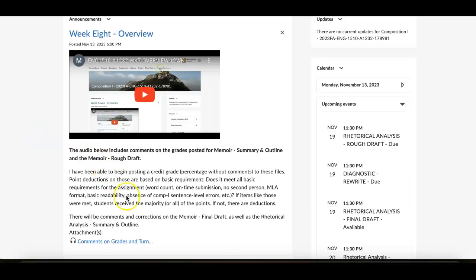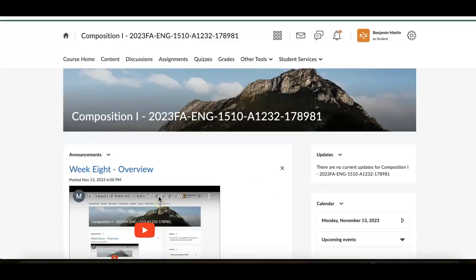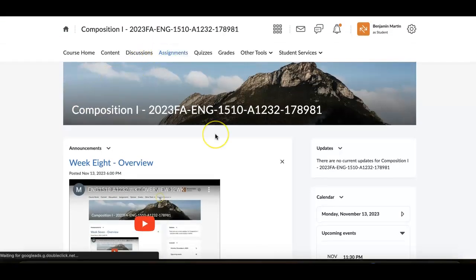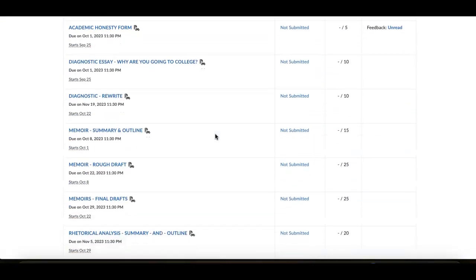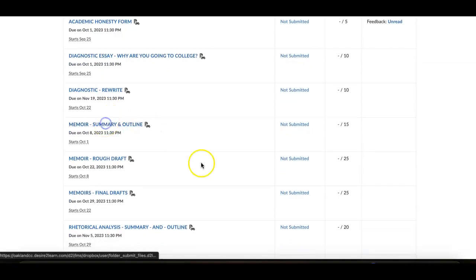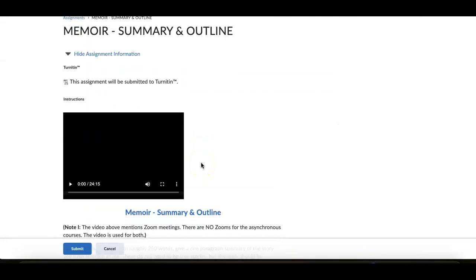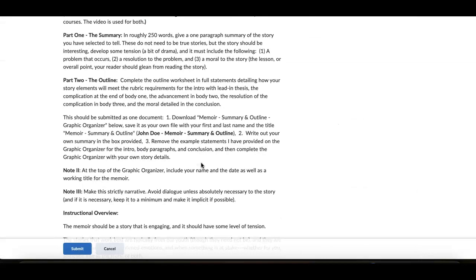On memoir final drafts, a number of students had 6, 7, and 8 paragraphs. When it was specifically an assignment here on memoir, this was very, very specific on what was assigned for this and what the requirements were for each one of the paragraphs.